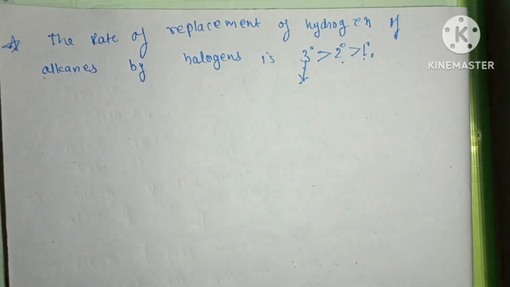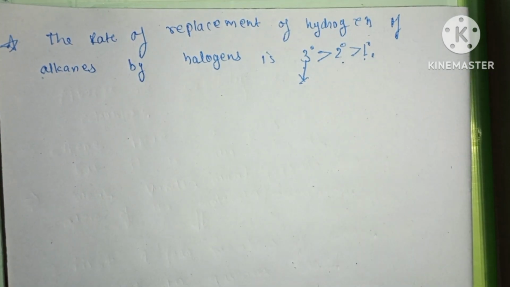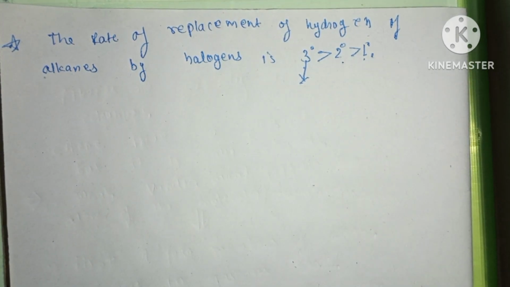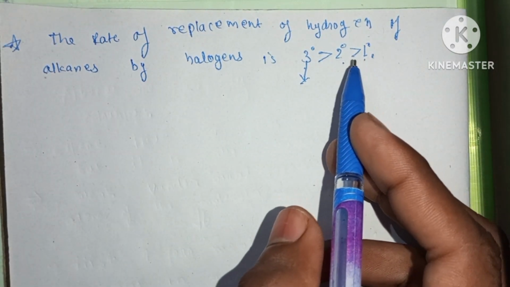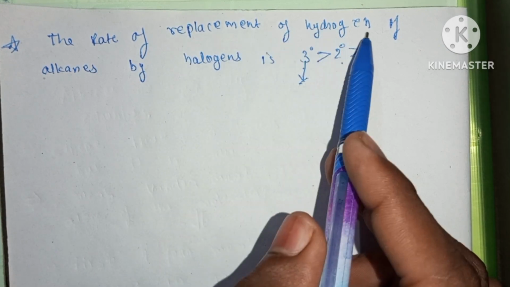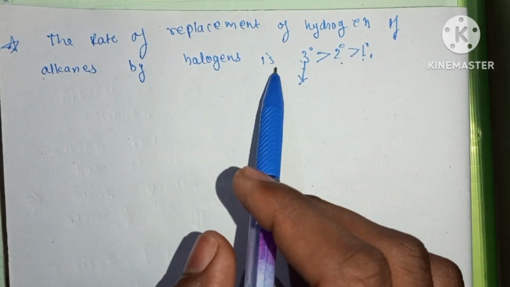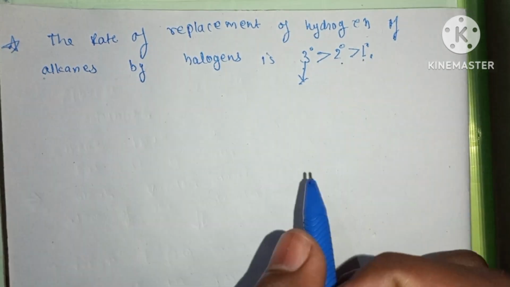And what is primary carbon or 1 degree carbon? The carbon which is directly attached to only one carbon atom. So the rate of replacement of hydrogen of alkanes by halogens is 3 degree, then 2 degree, then 1 degree.